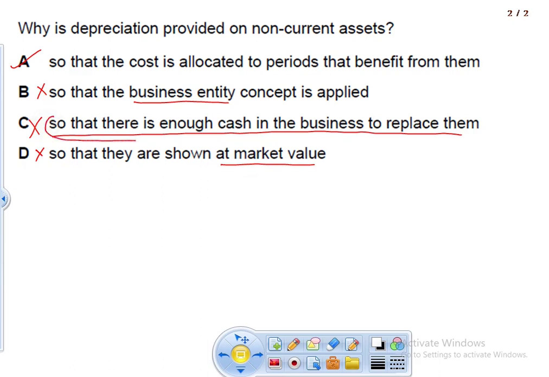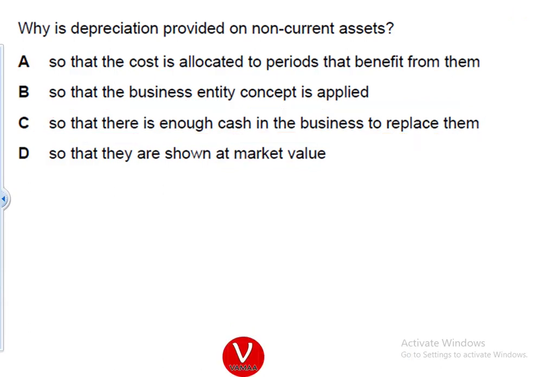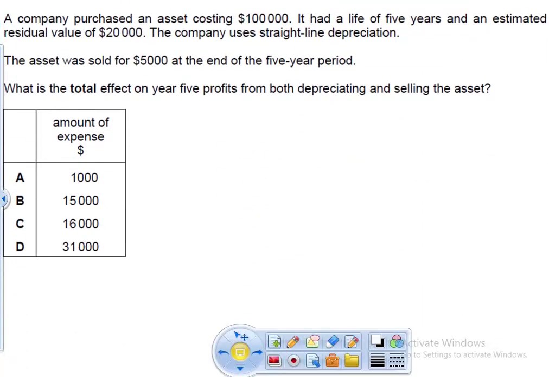Most students tend to write answers like this, but this is not true. So the correct option is so that the cost is allocated to the period that it benefited from them. Let's verify our answers. Okay, option A. Let's move on to the next question.